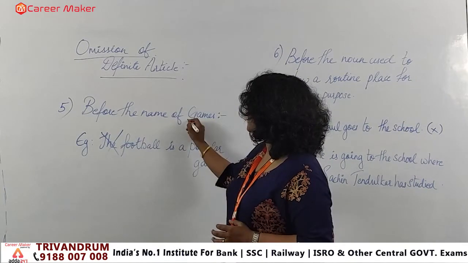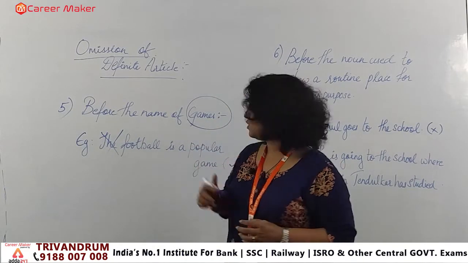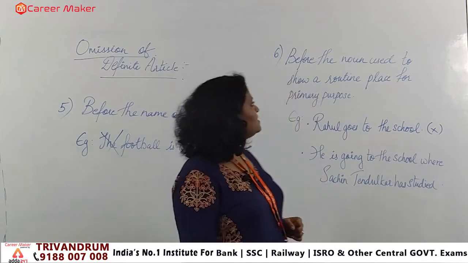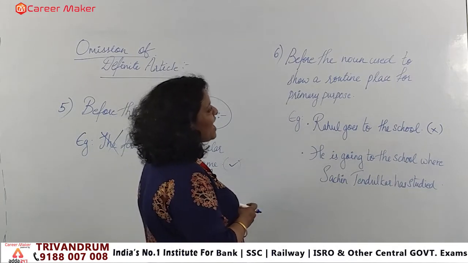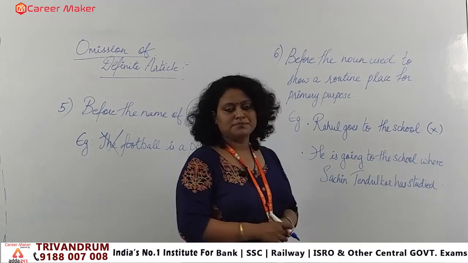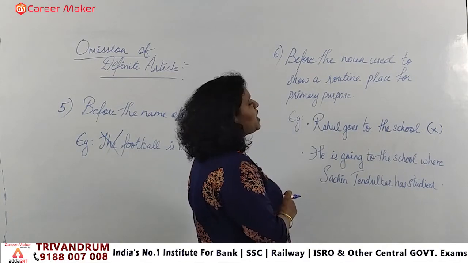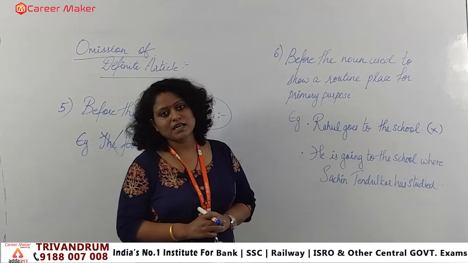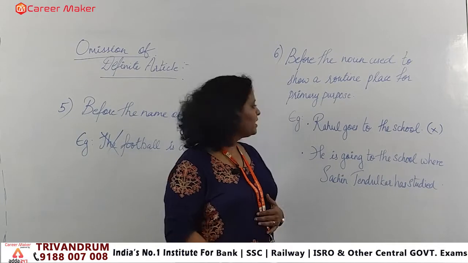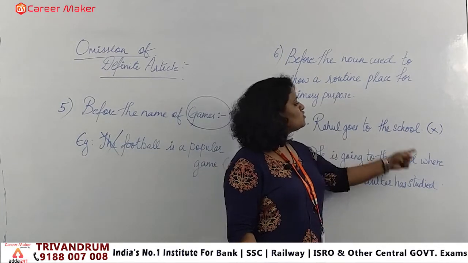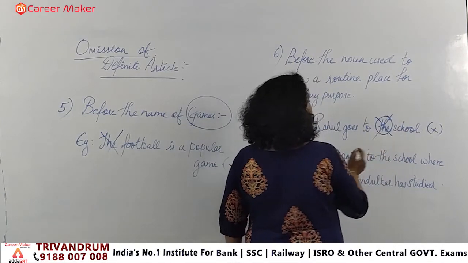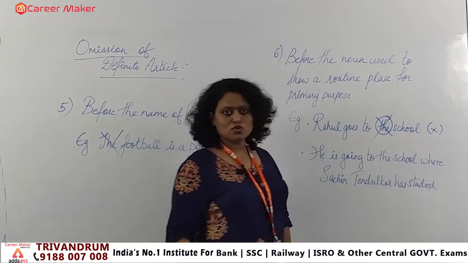Whenever we are applying the name of games, you have to see that you are just omitting the definite article the from it. In the same frame, next that we have is before the noun used to show a routine place for primary purpose. Remember that we also have to omit the definite article with the place. If you are talking about any routine place where you go every day, like the example here, Rahul goes to the school. What I use? To the school. This the is not required, because we know that when we are saying school, that means he is going every day to the school, right?